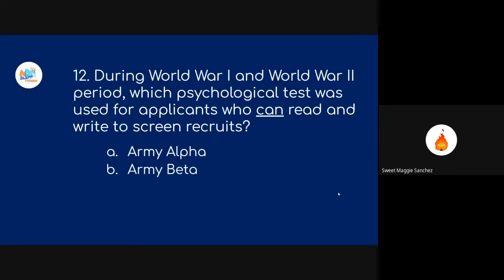So, question 12. During World War One and World War Two period, which psychological test was used for applicants who can read and write to screen recruits? Yes po. Too easy. Ay, teka, nabalik ko yung 12. Pasensya. So, question 13. During World War One and World War Two period, which psychological test was used for applicants who cannot read and write to screen recruits? Is it A, Army Alpha, or B, Army Beta?